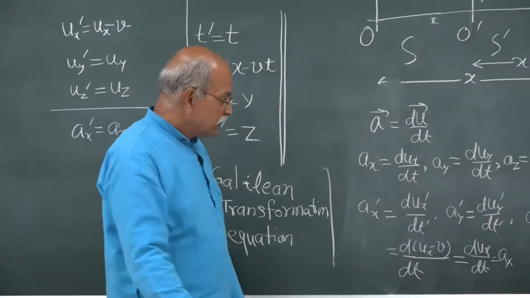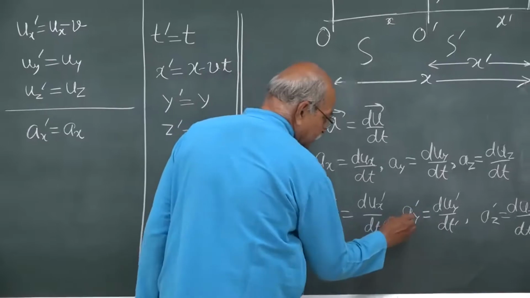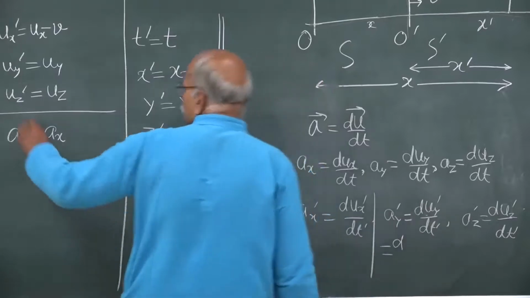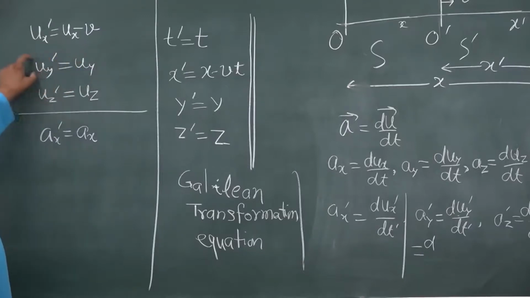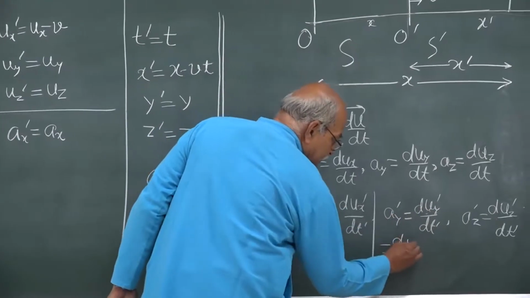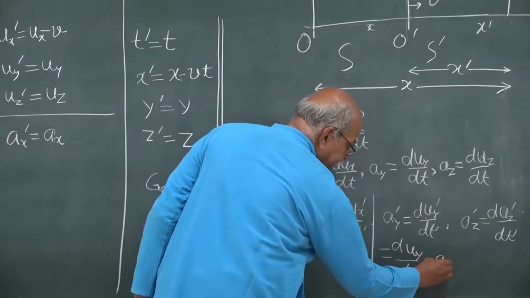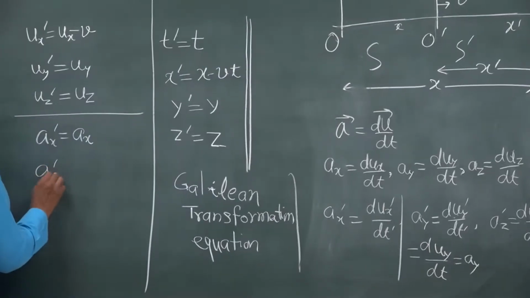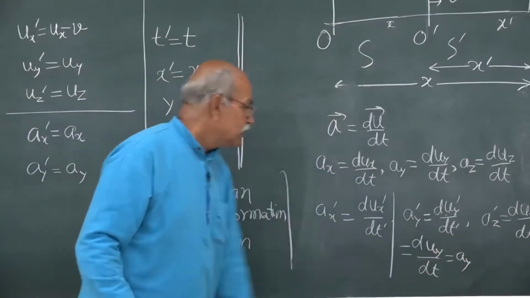Similarly, what is ay prime? So, if you are writing ay prime, this is duy prime. Now, uy prime is the same as uy. So, this is duy, and dt prime is dt. So, it is ay. Ay prime is the same as ay, and similarly az prime will be the same as az.